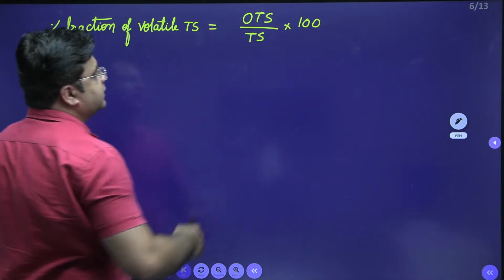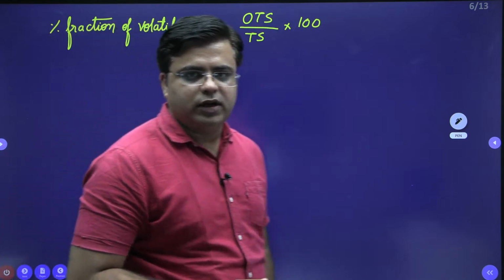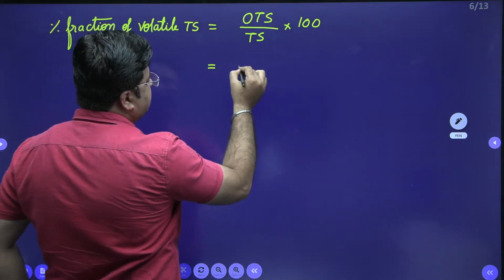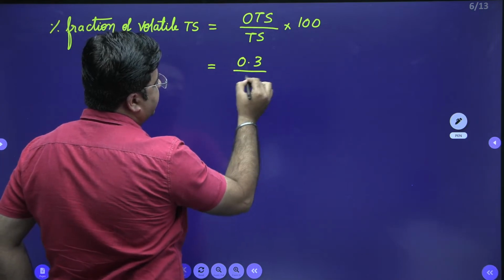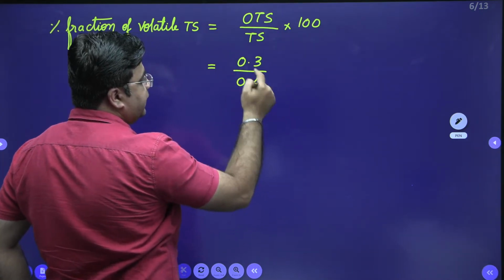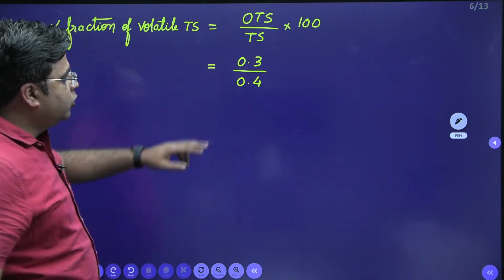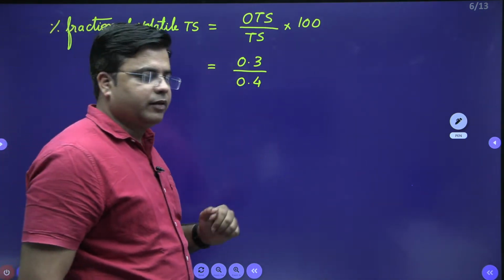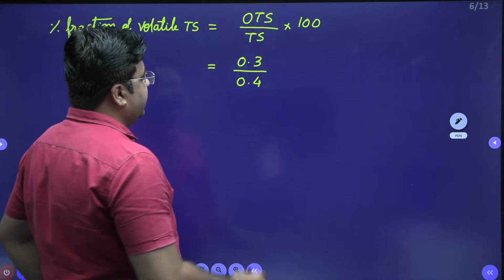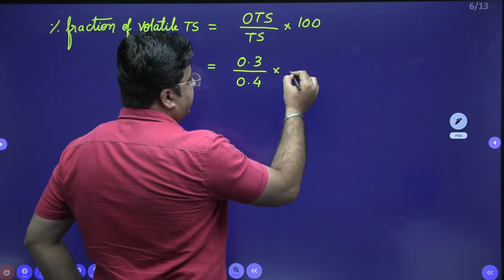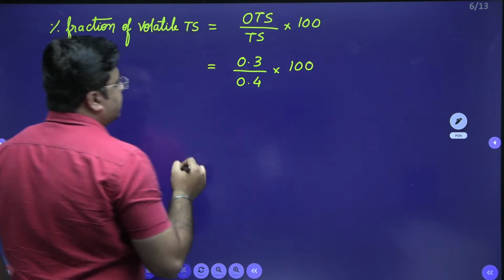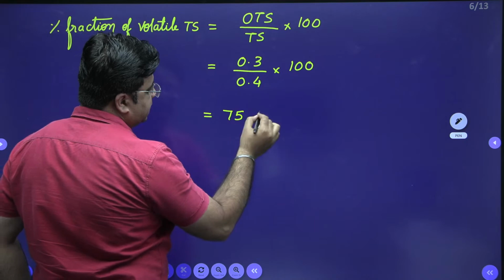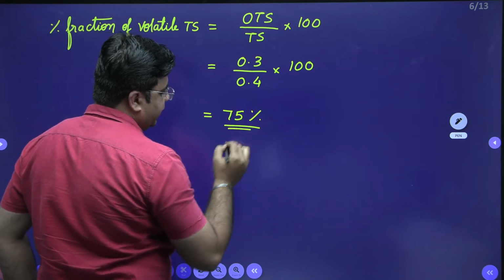Just substitute the value. Organic total solid is 0.3. Total solid is 0.4. Please take care of the units. Both are measured in gram per liter. So this is 0.3 divided by 0.4 multiplied by 100. So percentage fraction of volatile total solids comes out to be 75%, right?